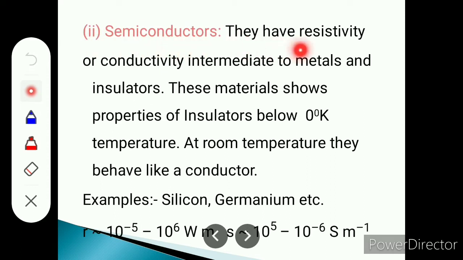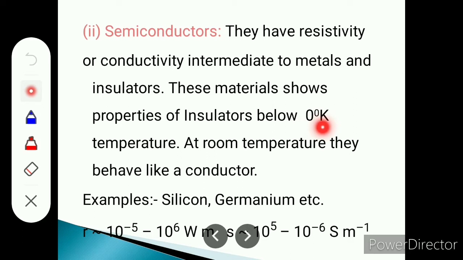Semiconductors have resistivity or conductivity intermediate to metals and insulators. Means semiconductors are such materials whose resistivity or conductivity lies between the metals, means good conductors, and insulators. These materials show properties of insulators at 0 degree Kelvin temperature.